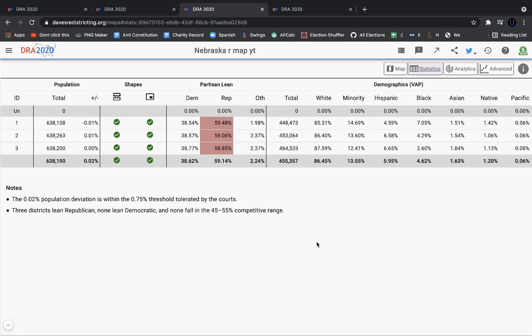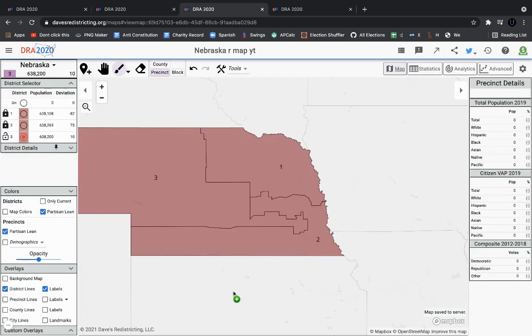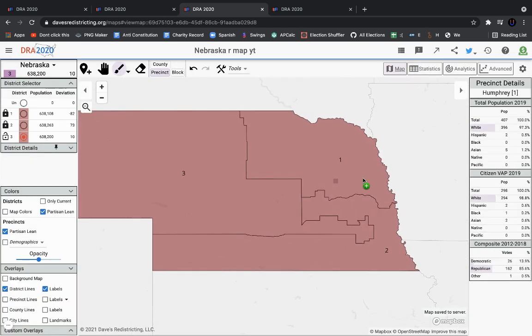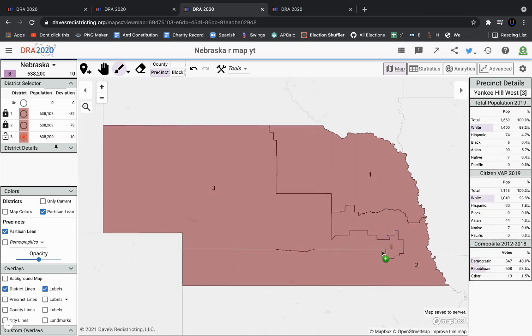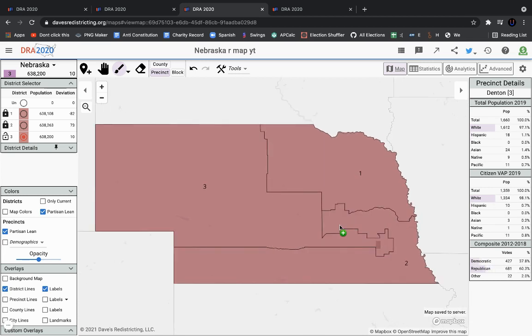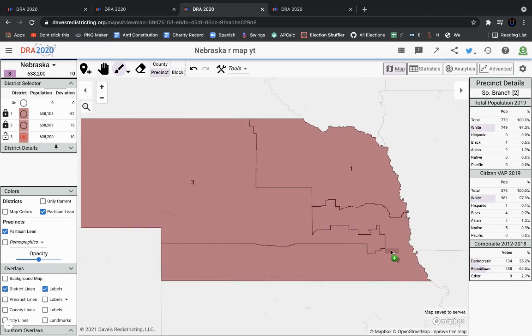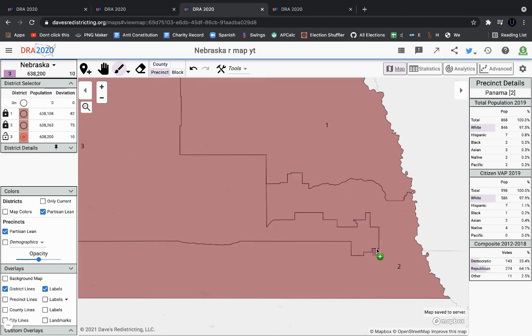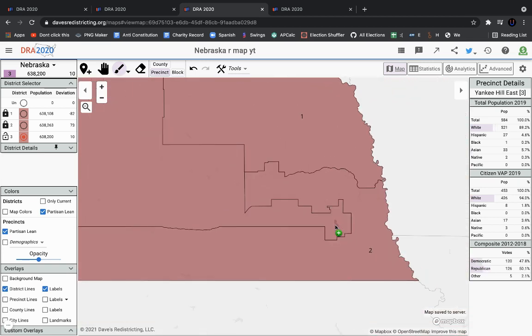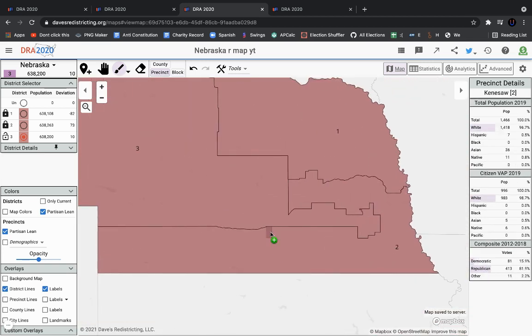There's not really any population deviation, and again, the second district probably looks the worst. The first looks okay. Actually, it's a pretty good district because it does represent the partisanship of the state as a whole. But the third, you could just reach out and grab Lincoln. I forgot the name of the city for a second. And then the second just reaches all the way down here.